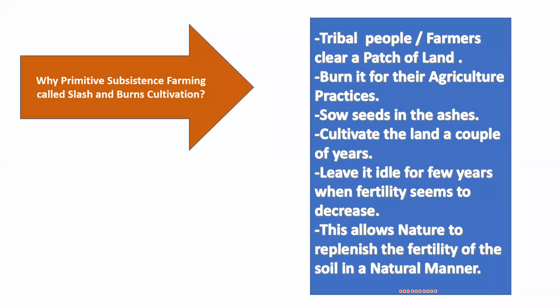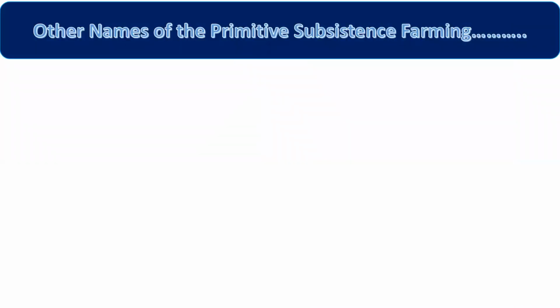And my dear student, in our India, there are many places and many areas where this type of cultivation is done, right? And this type of cultivation has different names in different areas, not only in India but also in the world. And this is a one mark important question for you: shifting cultivation is known by different names in different parts of the world and different areas, right friends? So let's study the other names of primitive subsistence farming.